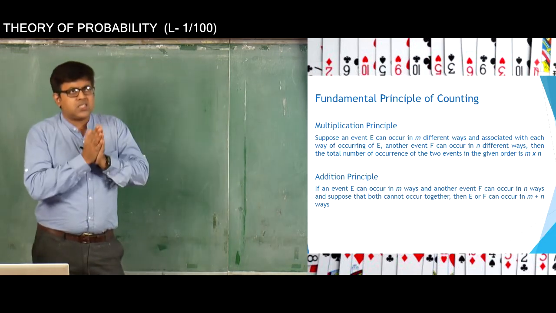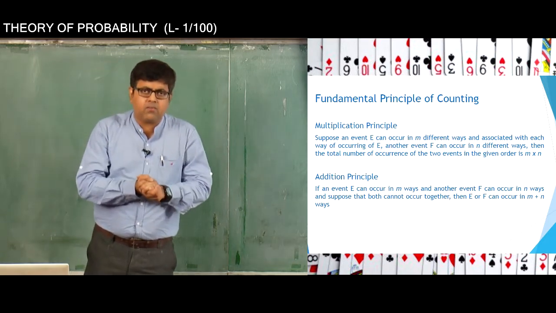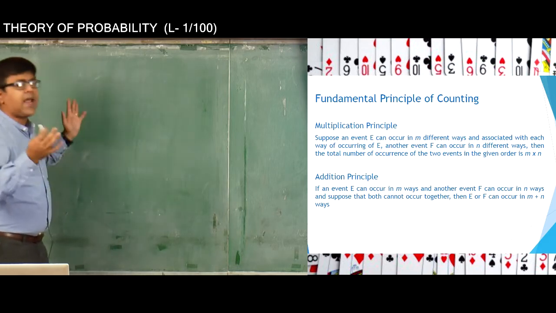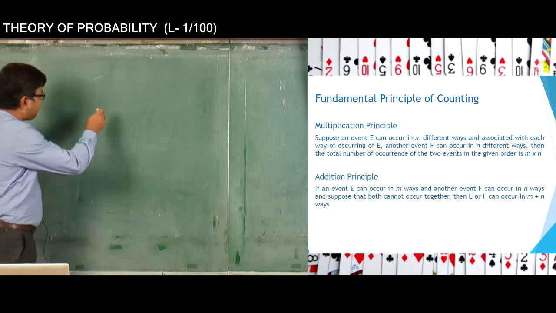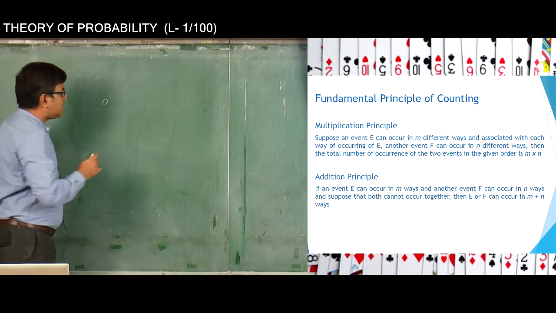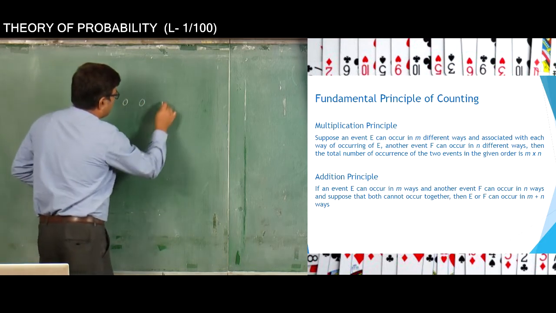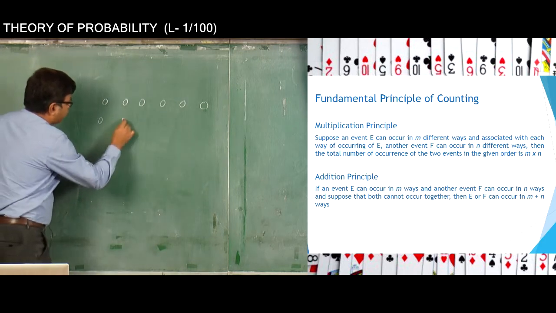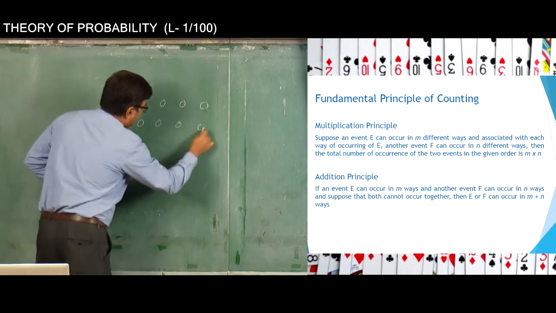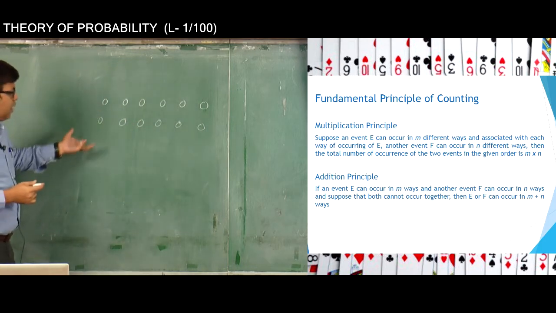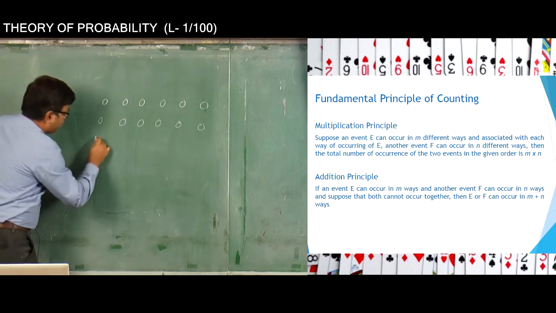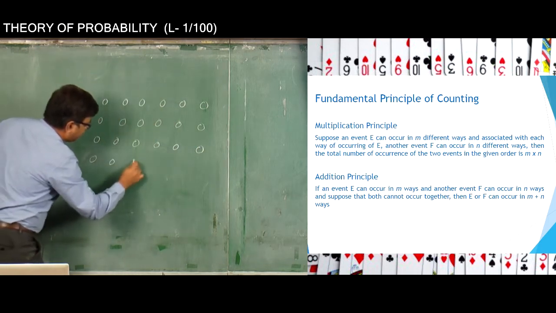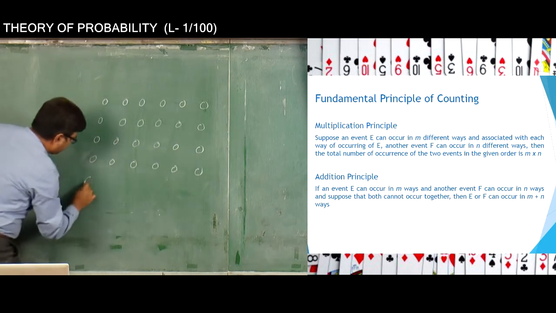Now I just start with a very simple example. Let's say I have a rectangular array of numbers. Let's say we have 6 columns and we have 5 rows. So I write the elements one by one, elements or any numbers or whatever it is. There are 5 rows I will consider. So this is the 4th row and this is the 5th row.